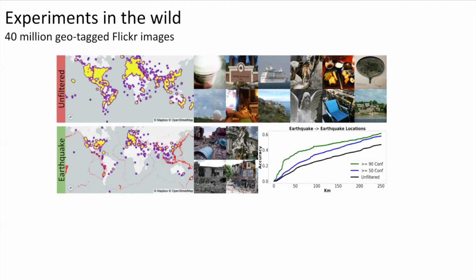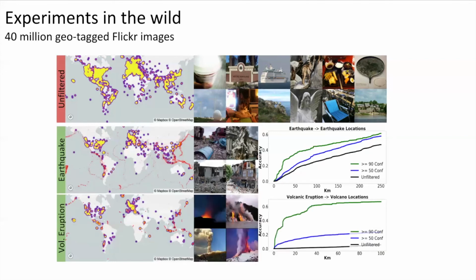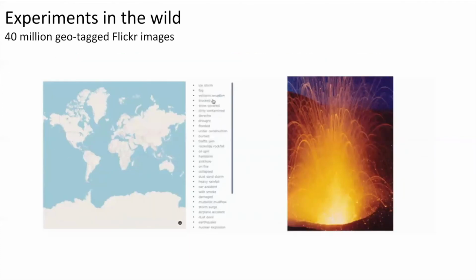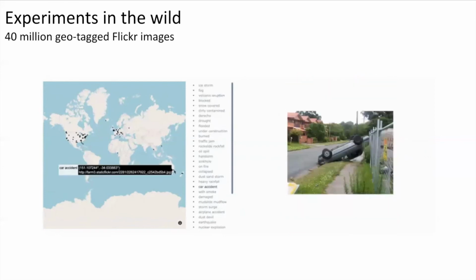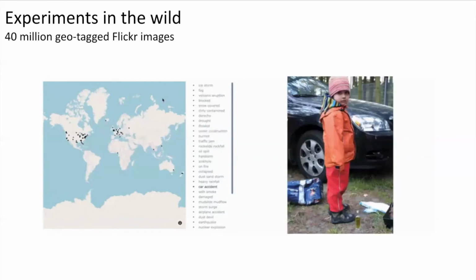Notice that when filtering with high confidence for earthquakes, we achieve images that are much closer to the expected location, which is the earthquake epicenters. We repeat this for volcanic eruptions, and notice that the images fall much closer to locations of volcanoes. Here you can see an interface that we've created where you can browse different incidents that we have filtered in Flickr images. This is available on our project site.